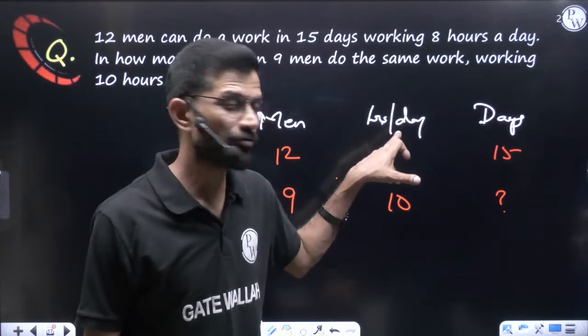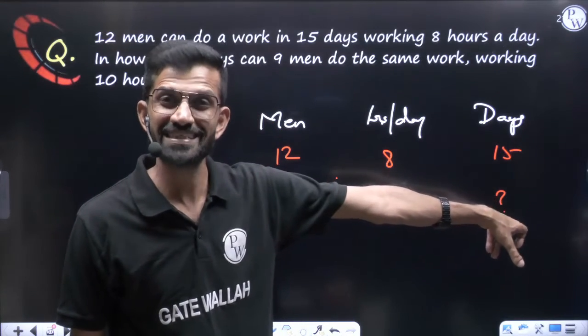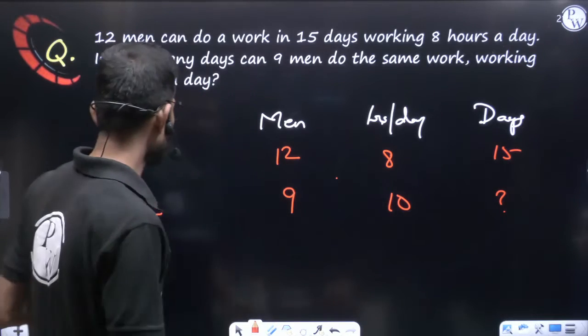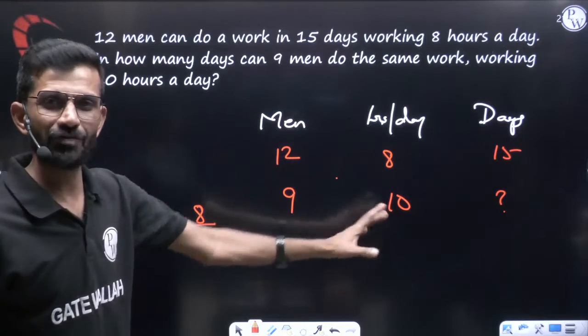More hours. Earlier you were working only 8 hours. Now you are working 10 hours. So, the work will be completed in fewer days. Less means you will write less by more. That is 8 by 10. Less value is 8, more value is 10.